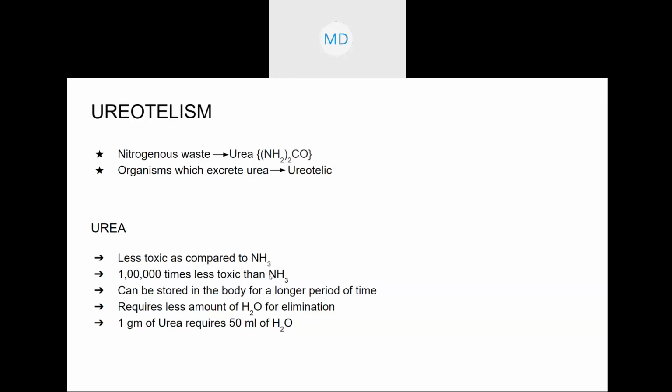What is the benefit of that? We have discussed in the case of ammonia that as soon as it is formed, it has to be eliminated.